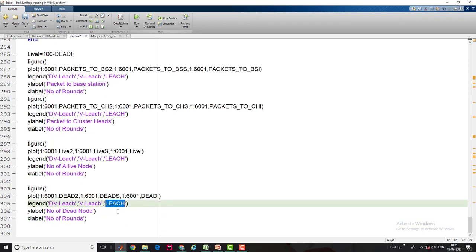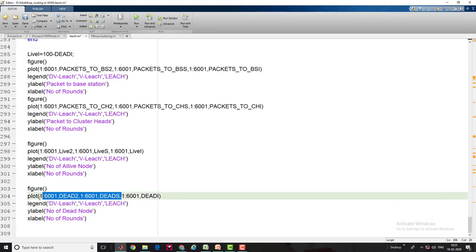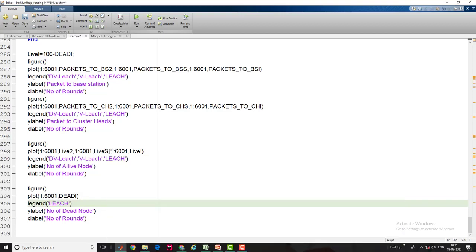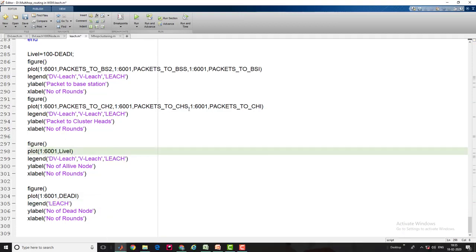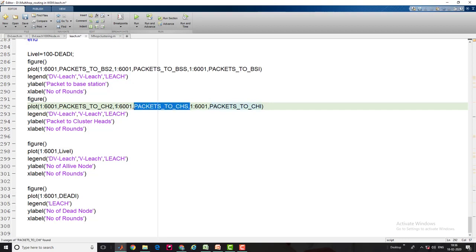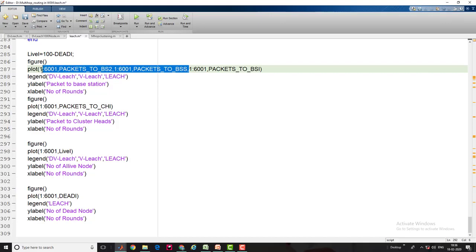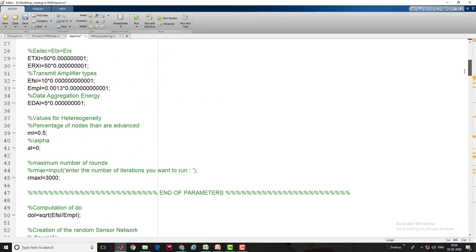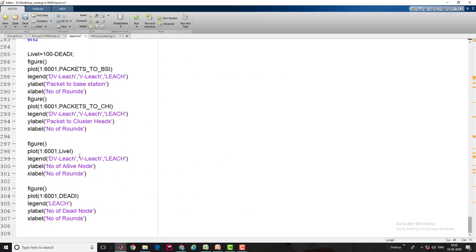When I put it here, the LEACH one is the last one, so I am going to delete the rest of the parameters so that you will get a clear graph. At the top section, I added the number of rounds. Instead of running it for 6000, which takes a bit more time, I'll use 3000. I need to modify the number at the bottom side also.